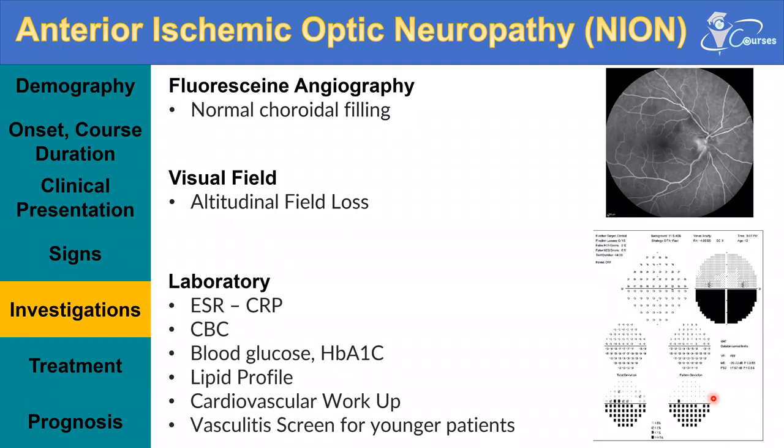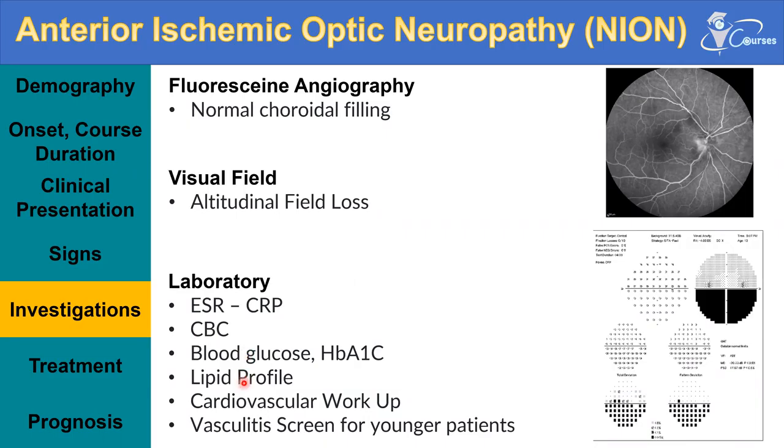And then we do laboratory tests. What is the aim of laboratory tests? We have two main aims. The first one is to exclude the very serious giant cell arteritis, the arteritic anterior ischemic optic neuropathy. So we do ESR and C-reactive protein to exclude this disease, as we are going to see next. Then we also do CBC, or a full blood count, in order to exclude thrombocytosis or any abnormality in the blood film or blood picture. So this is also important.